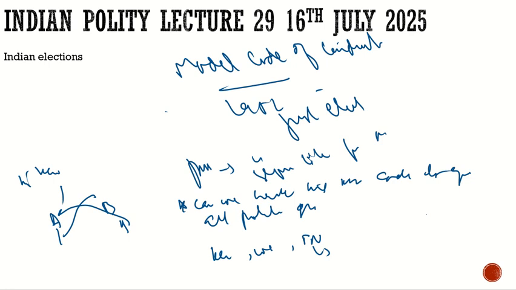So after the model code of conduct, now we have the electoral rules. We discussed that the rolls are to be updated so that we can refresh them. We will know about the people who are no longer part of the constituency, who have migrated. We will know who the new additions are, and who the people are who have died. We will try to reduce duplication and bogus voters.